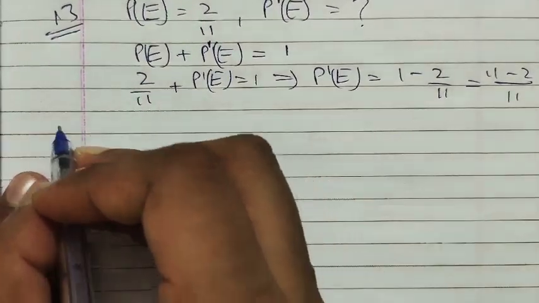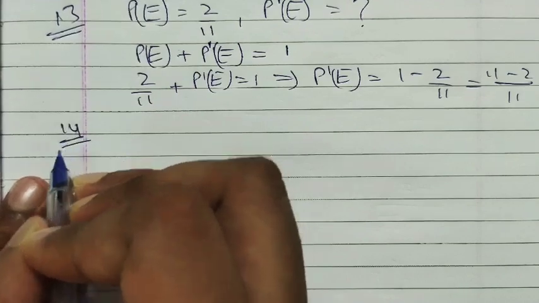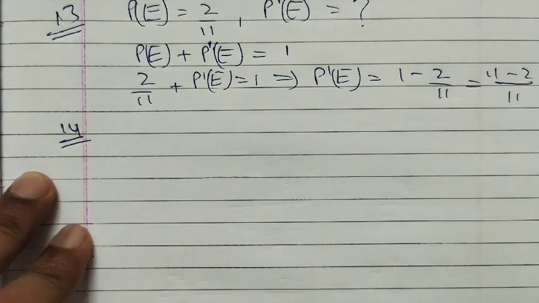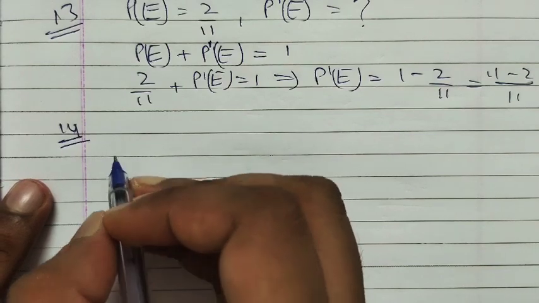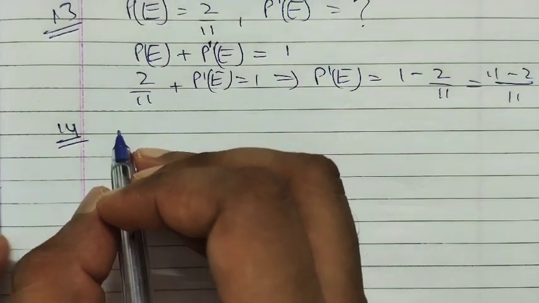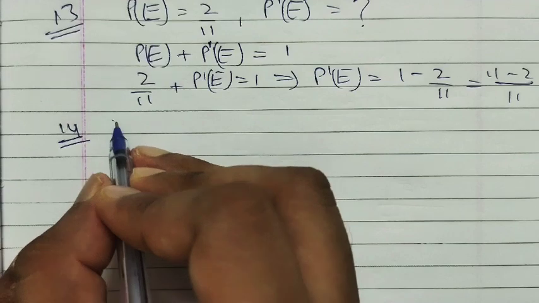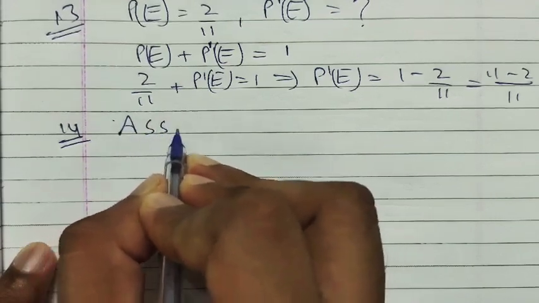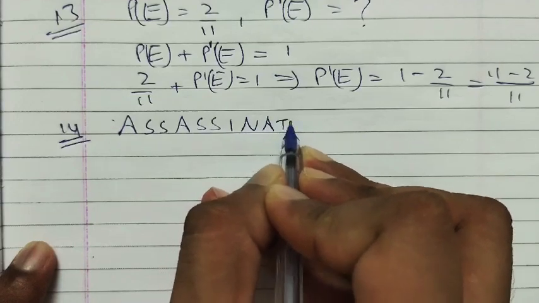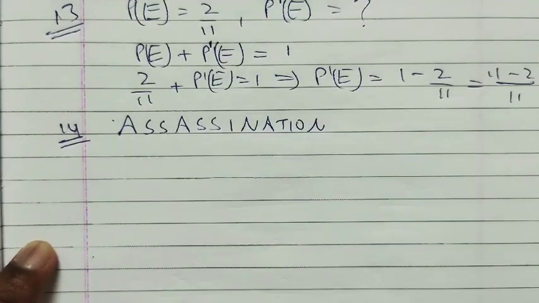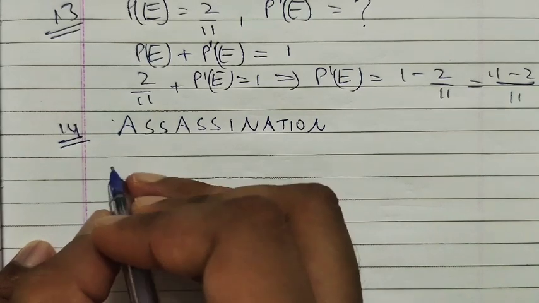Next, 14th. A letter is chosen at random from the word assassination. Find the probability that the letter chosen is a vowel, right? So the word is ASSASSINATION, and we have to choose a letter, which should be a vowel.